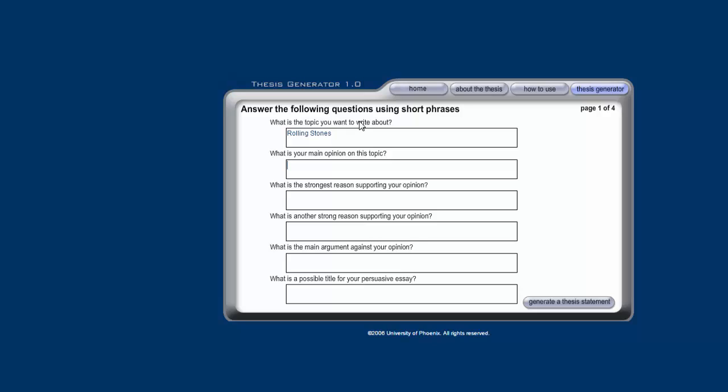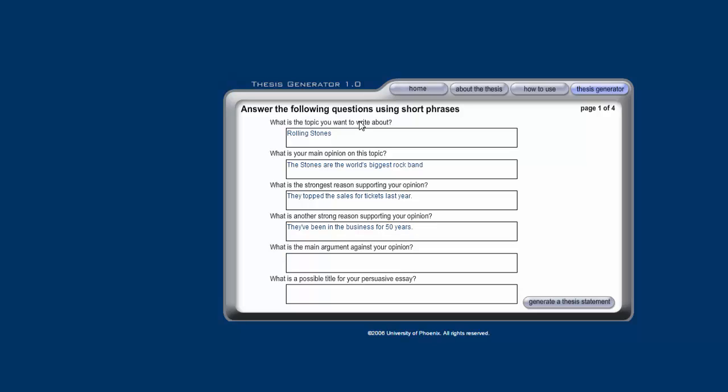What's the main opinion on this topic? The Stones are the world's biggest, greatest rock band. What's the strongest reason of your opinion? They did actually top the sales for tickets last year. What is another great reason? In the business for 50 years.